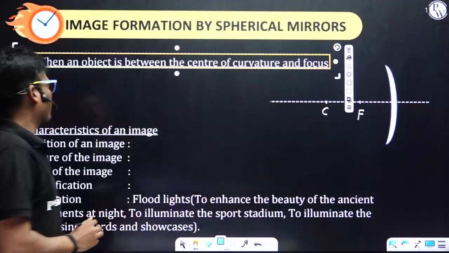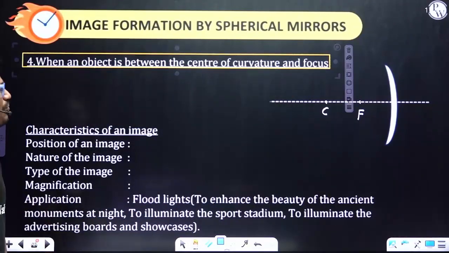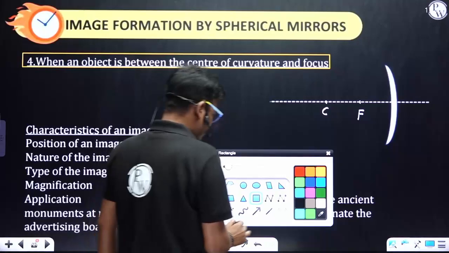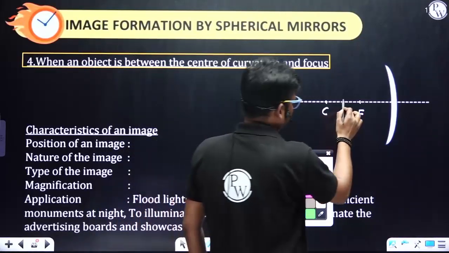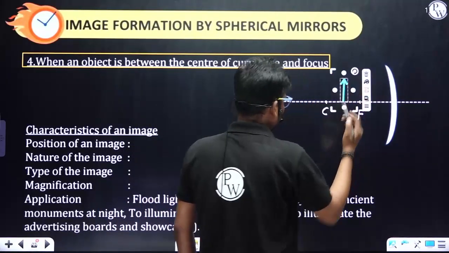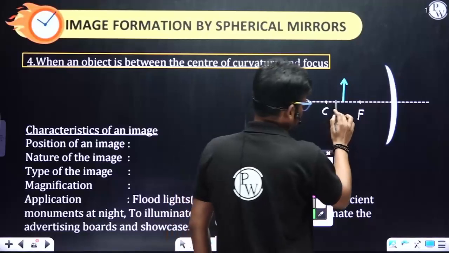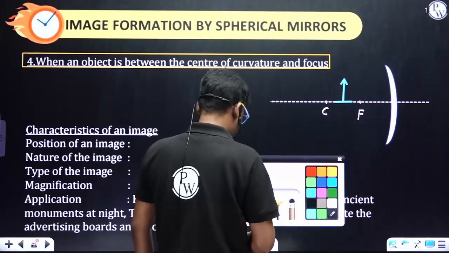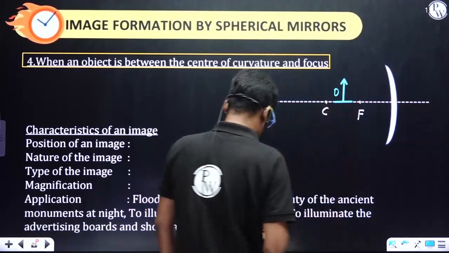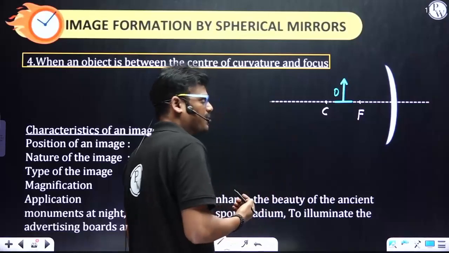What is the fourth case? When the object is between the center of curvature and the focus. Let's see. This is the object, of course, we know that, perpendicular to the principal axis.